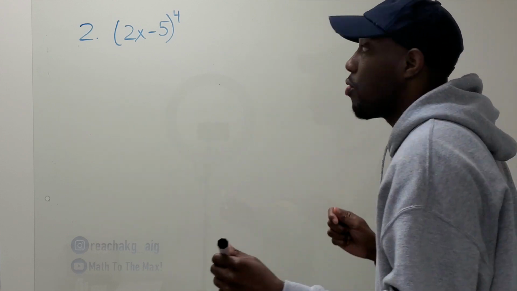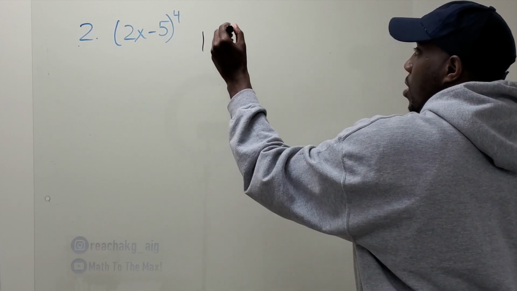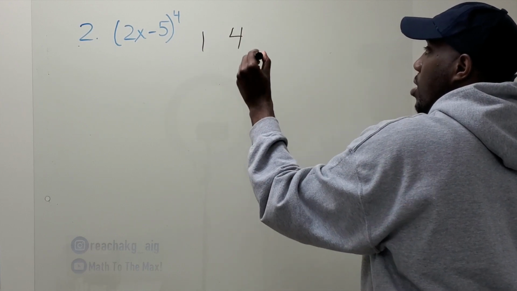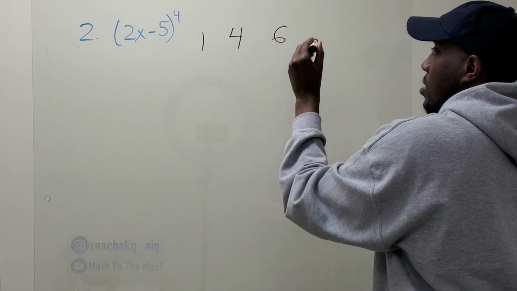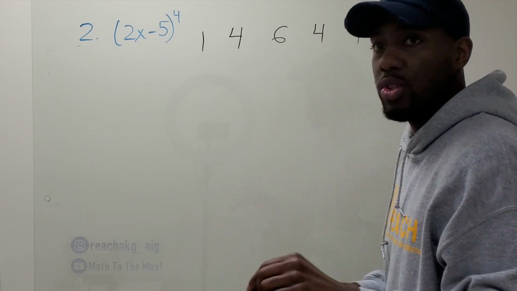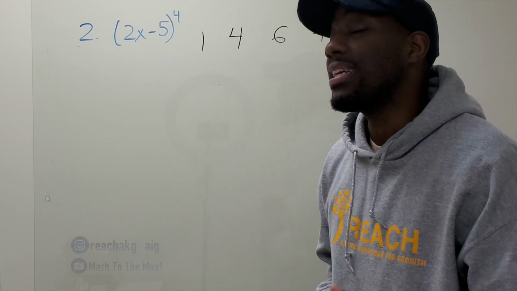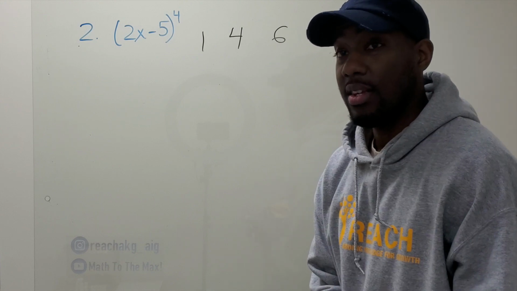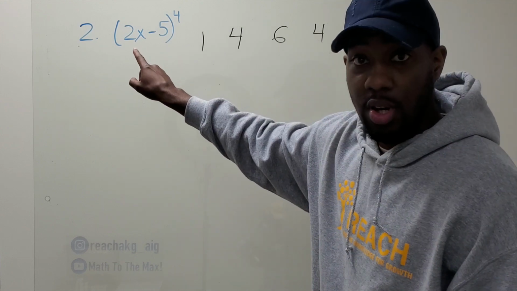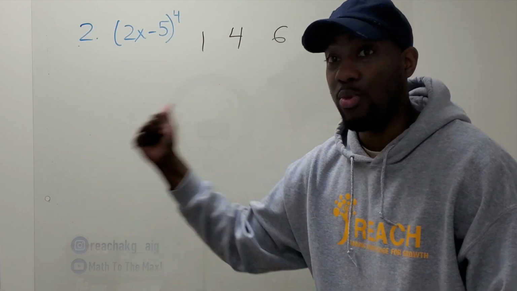So what are the numbers in row 4? 1, 4, 6, 4, 1. Alright, those are the numbers in row 4. After that, the second step is list the first term. What's the first term? 2x. Starting with the highest exponent, so it'll be 2x to the 4th, and then count down.